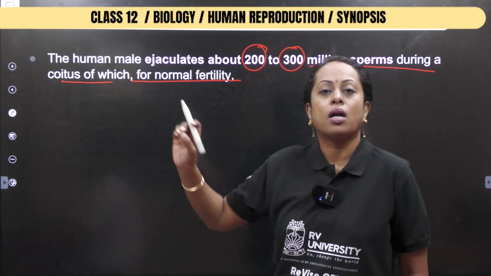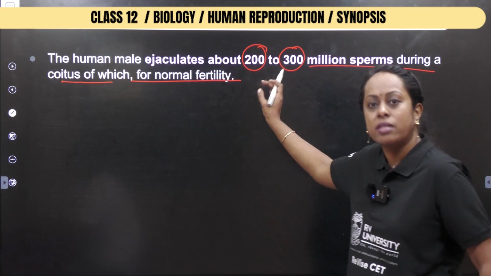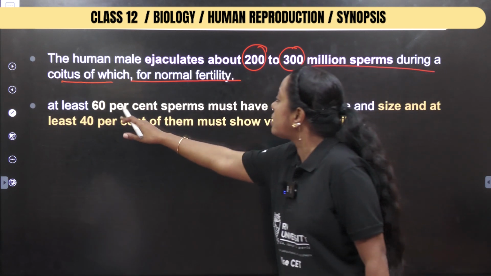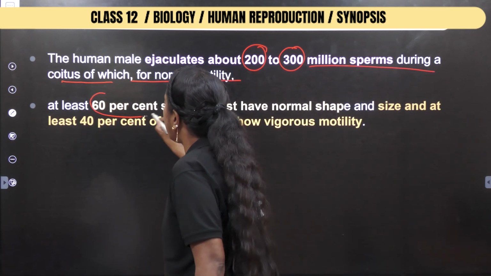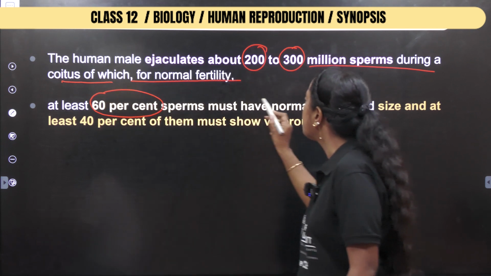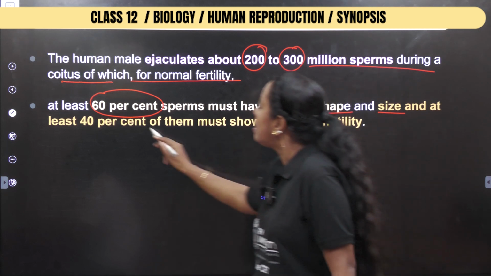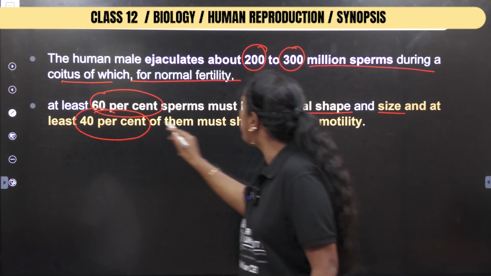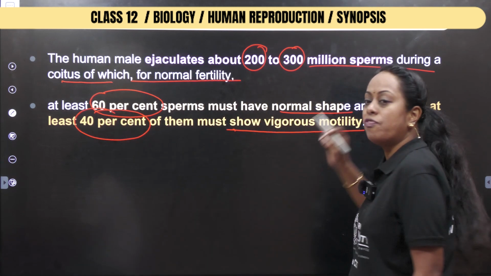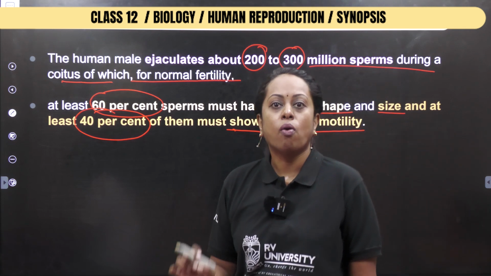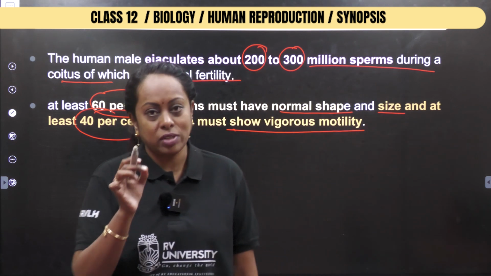So remember, the count of the sperm has to be this much. Next, 60%. I want you to remember the percentage. 60% of the sperm must have normal shape and size. At least 40% of them must show vigorous motility. I hope you remember the viability of the gametes.